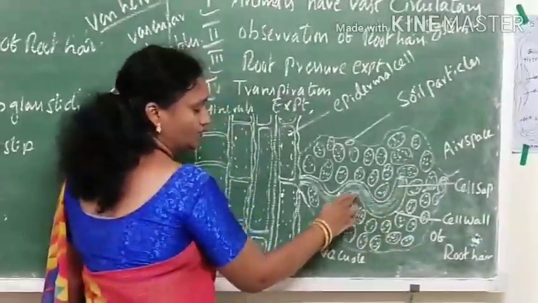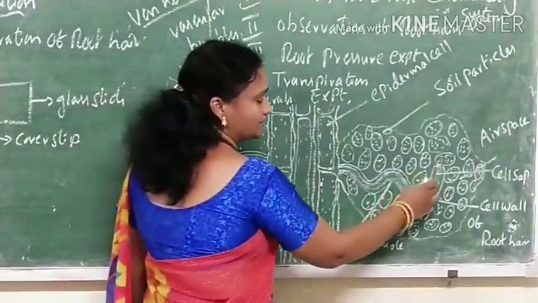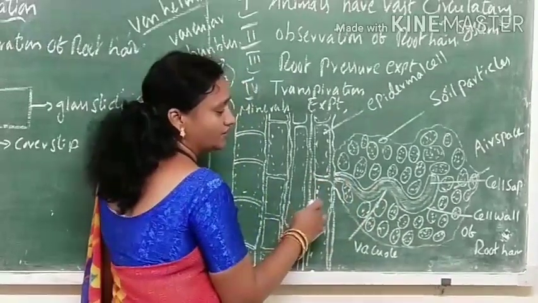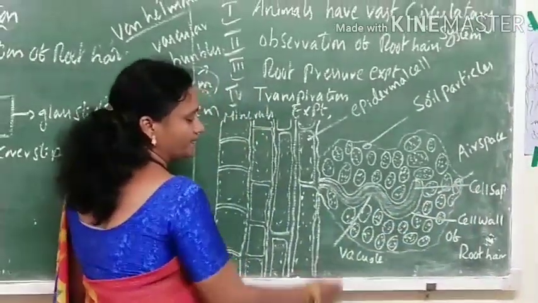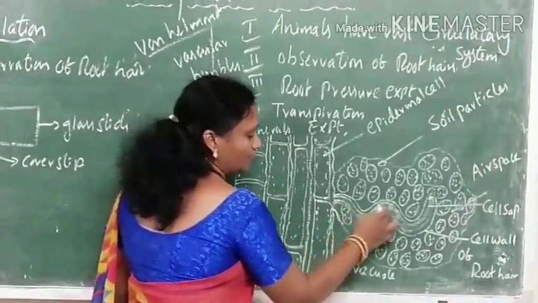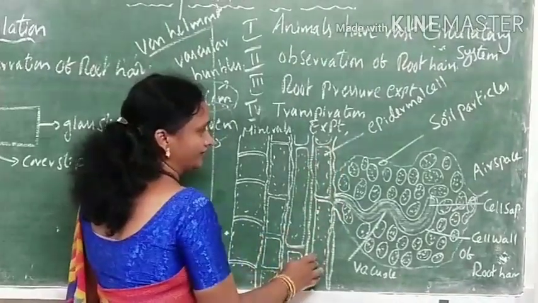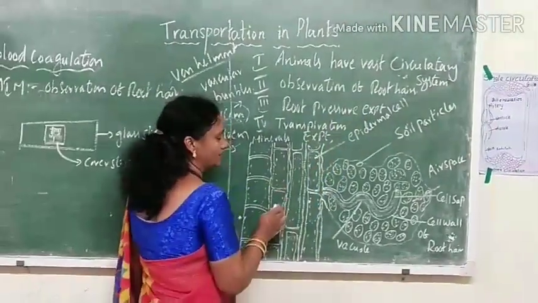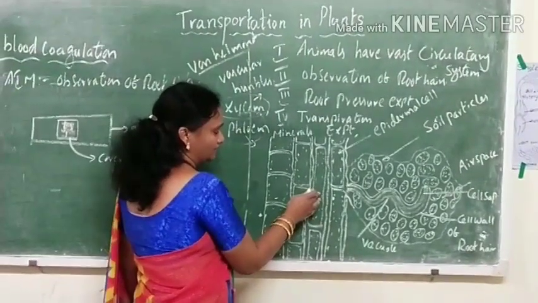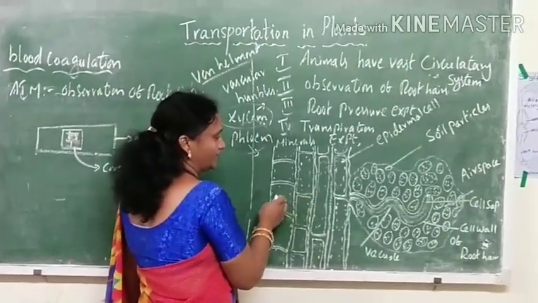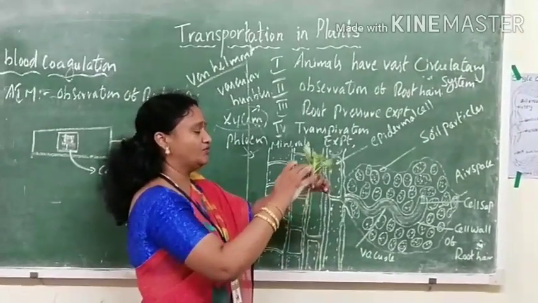You know that every plant cell has a cell wall on the outside. Inside, it has the cytoplasm. This cytoplasm is filled with cell sap, and that place in the root hair is called the vacuole. The root hair is attached to the epidermal cell. The epidermal cell continues with the neighboring cell and the cortex cell, one cell to the other, until the root continues with the stem.